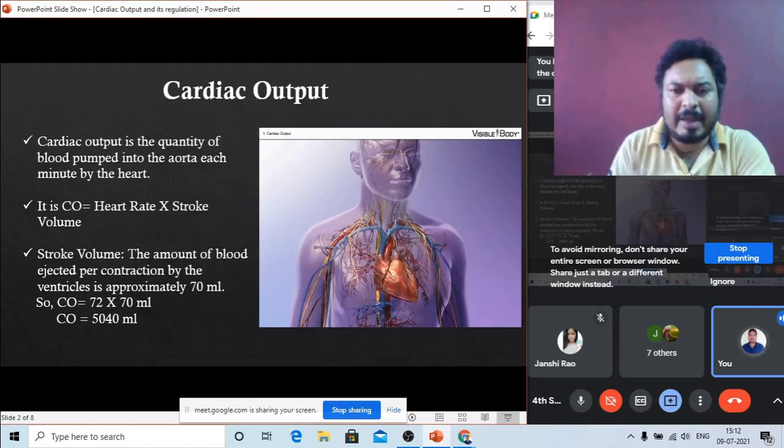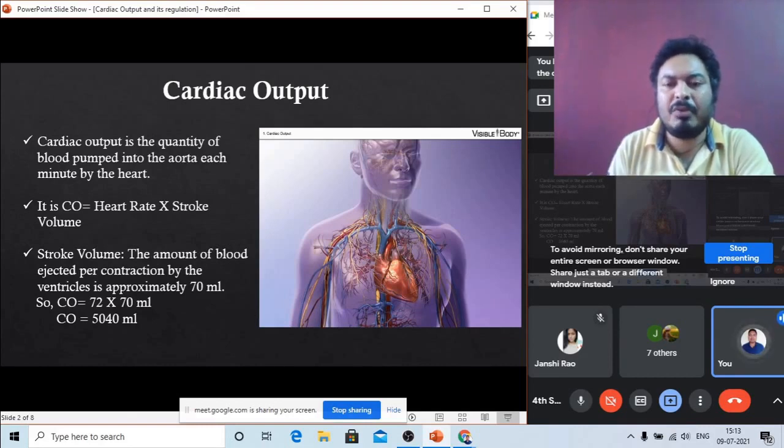That's why the amount of blood released in every minute is almost 4.9 liters in females and 5.04 liters in males. So this is the basic knowledge about cardiac output.